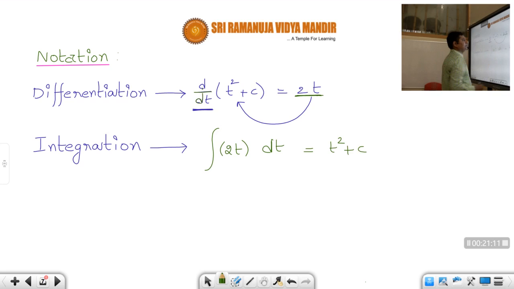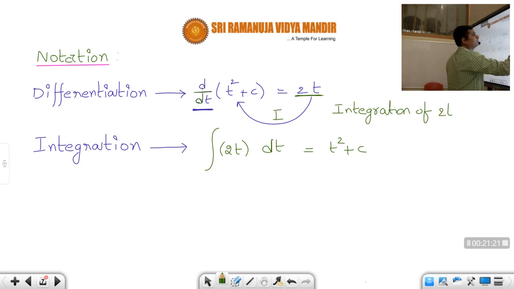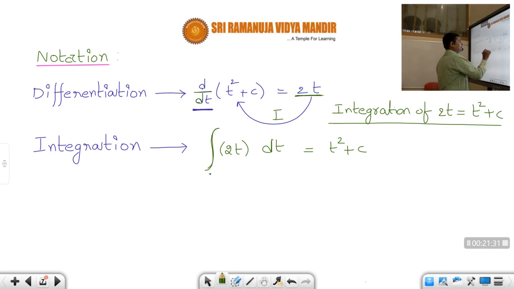t square plus c. That is what we wrote in words on the previous slide. On the previous slide we wrote the integration of 2t, and what is the integration of 2t, students? t square plus c. This was in terms of words. Now its symbol is integration of 2t. This is the symbol for integration. This dt will follow automatically.